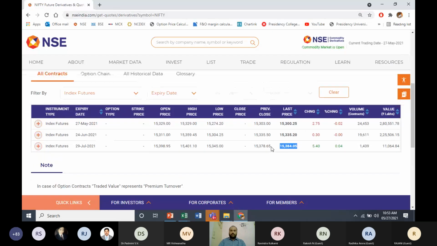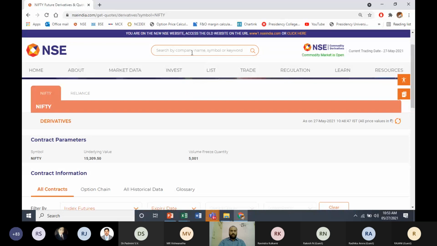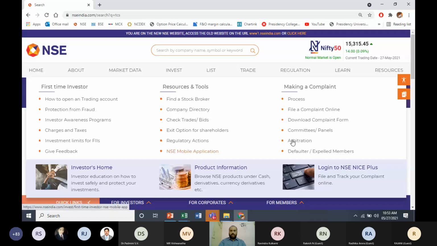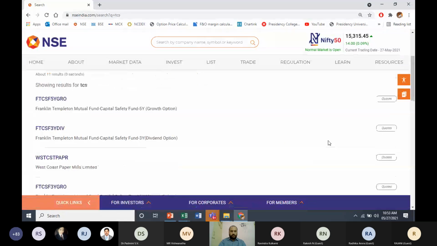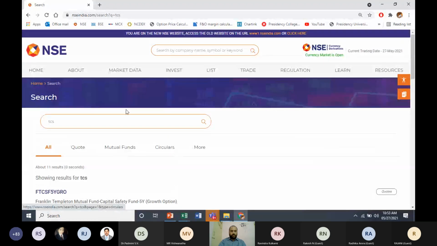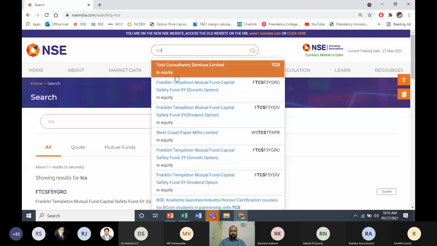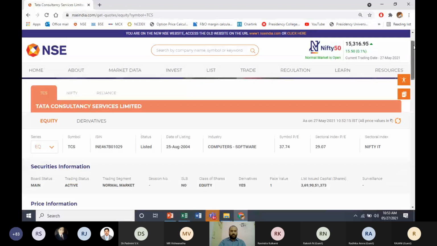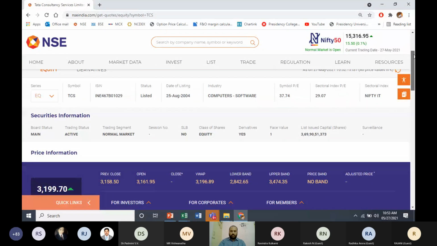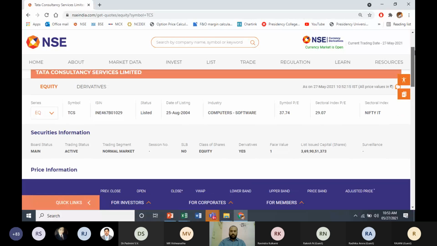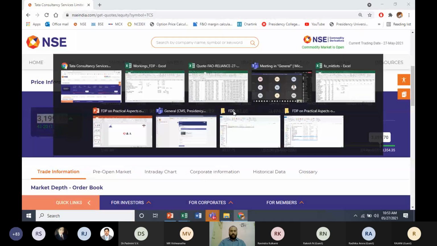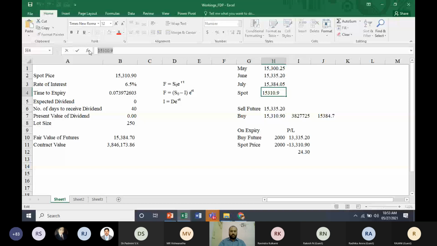So when it comes to dividend, let's say I don't know which company has paid a dividend. Let me check TCS. If they paid any dividend, let us try to find out if any dividend is expected to be paid by this company in the near future. TCS equity. Okay, so in the spot market, 3,199.7 is the spot market price for your TCS.